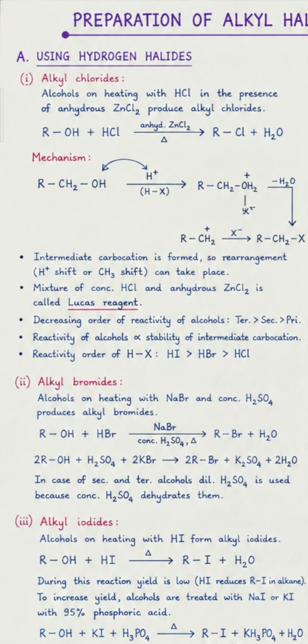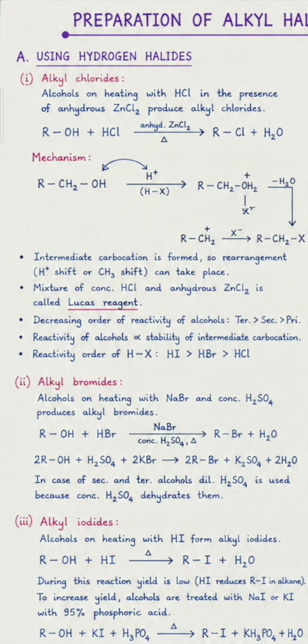Since an intermediate carbocation is formed, rearrangement, H plus shift or CH3 shift, can take place. A mixture of concentrated HCl and anhydrous zinc chloride is called Lucas reagent. Decreasing order of reactivity of alcohols is tertiary is greater than secondary is greater than primary. Reactivity of alcohol is directly proportional to the stability of the intermediate carbocation. Reactivity order of HX is HI is greater than HBr is greater than HCl.